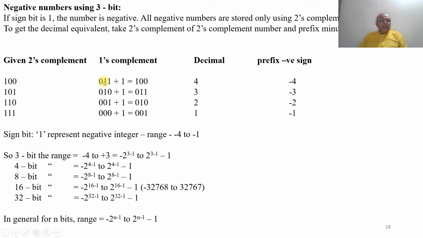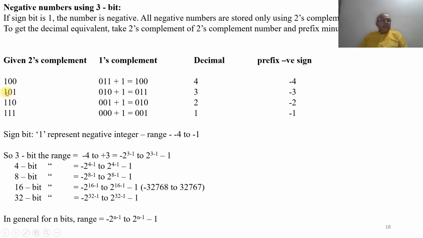Again 1 plus 1 becomes 0, carry 1. 1 plus 0 becomes 1, so 100 is the number. Since it is 100, it is 4 in decimal. The prefix is a negative sign, so it will be minus 4.